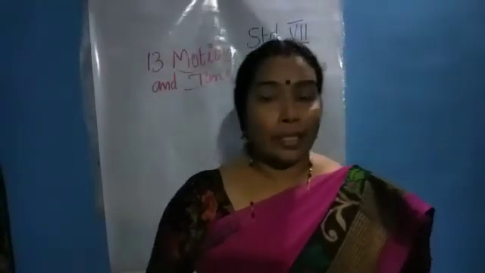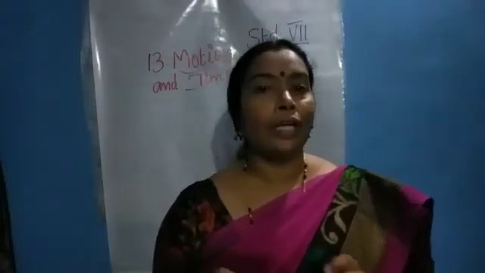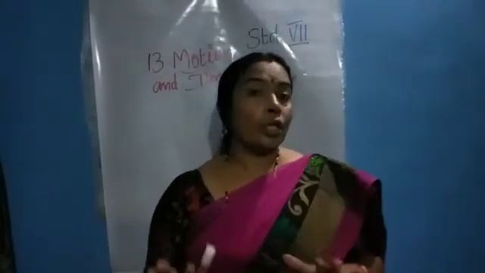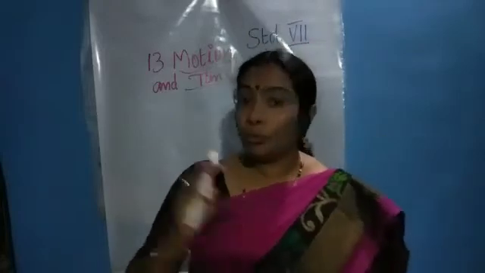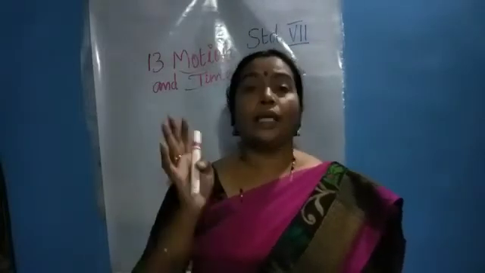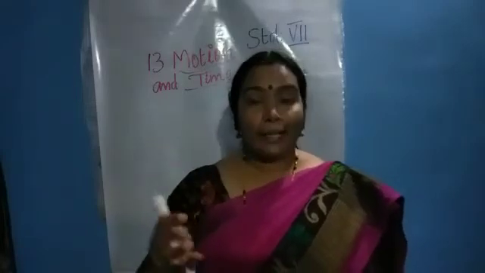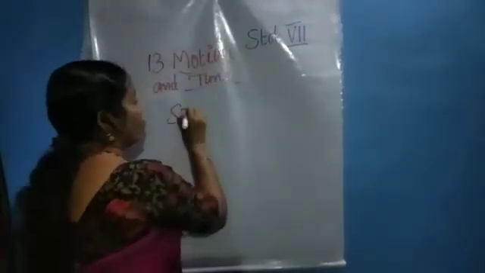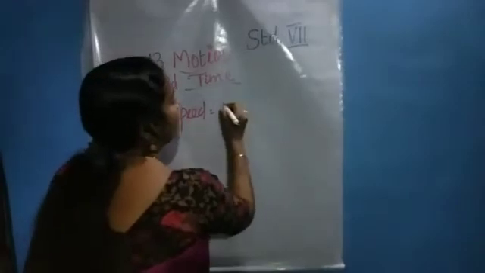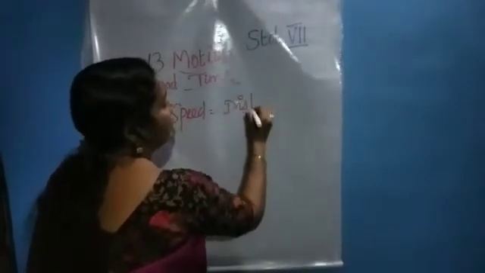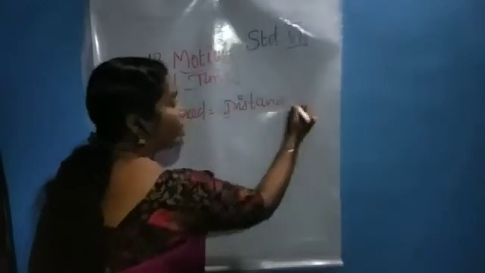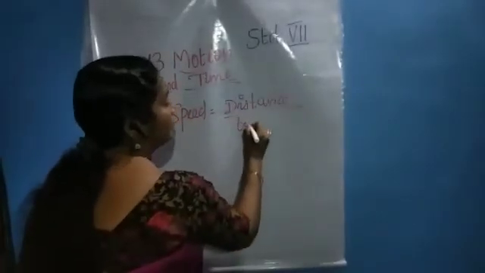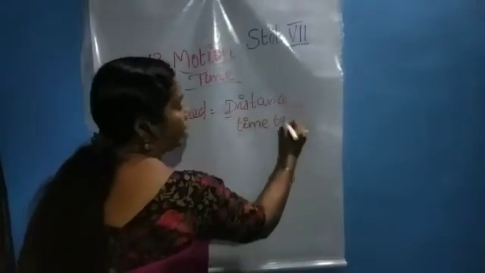Students, as we discussed in the last class about the motion and speed of the moving body, the speed of a moving body is nothing but the total distance covered by the moving object divided by the total time taken by the object to cover that distance. That is, speed equals distance covered divided by time taken.